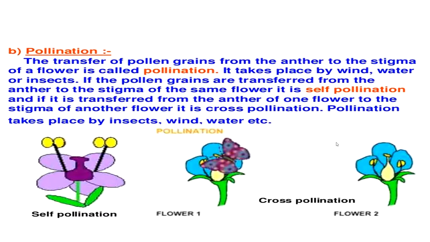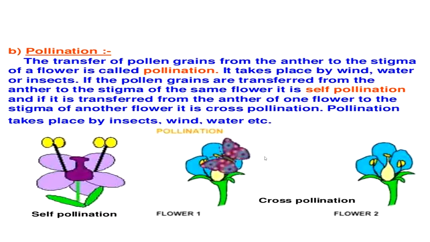Now pollination. So what is pollination? The transfer of pollen grains from the anther to the stigma of a flower is called pollination. It takes place by wind, water or insects. If the pollen grains are transferred from the anther to the stigma of the same flower, it is self-pollination. And if it is transferred from the anther of one flower to the stigma of another flower, it is cross-pollination. Pollination takes place by insects, wind, water, etc.